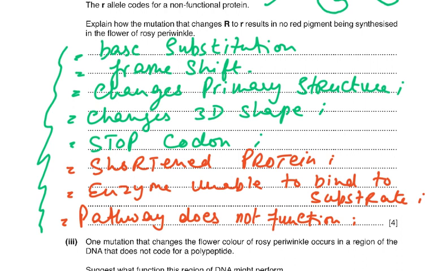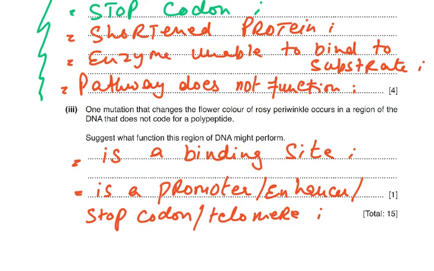Another question which is challenging, which really checks how much biology you know. One mutation that changes the flower color of rosy periwinkle occurs in a region of the DNA that does not code for a polypeptide. Suggest what function this region of the DNA might perform. It is a binding site. It's not actually coding for a gene, but it's a binding site, so it could be a promoter, an enhancer, maybe a stop codon, maybe even a telomere.